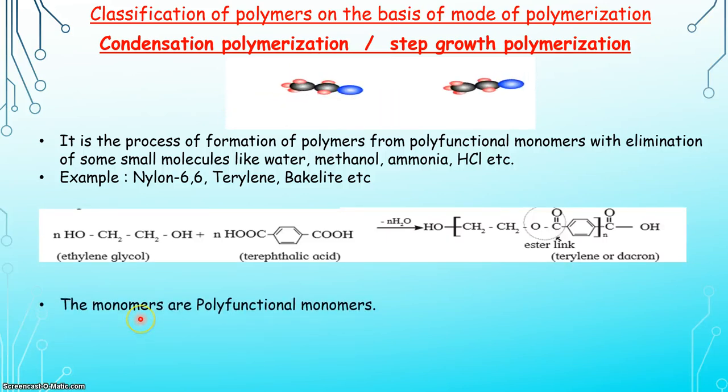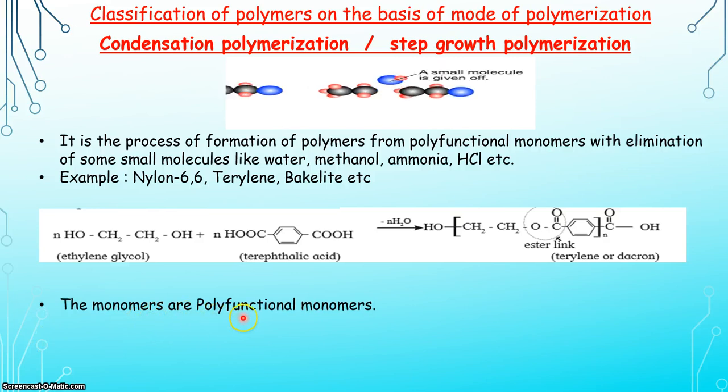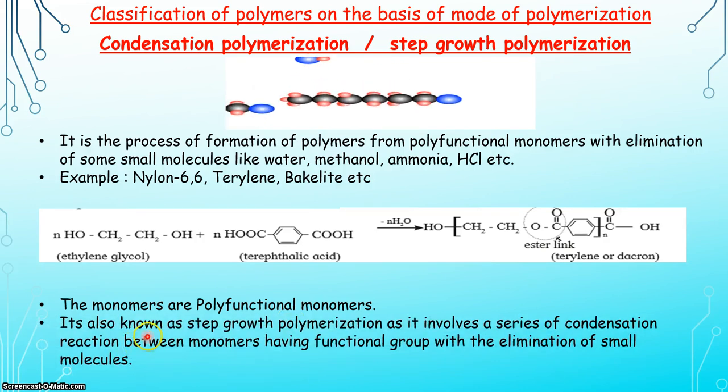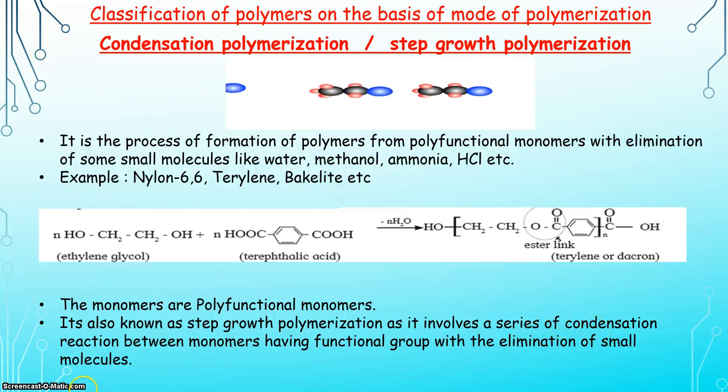The monomers used in condensation polymerization are polyfunctional monomers. This condensation polymerization is also known as step growth polymerization because it involves a series of condensation reactions between monomers having functional groups with the elimination of small molecules.